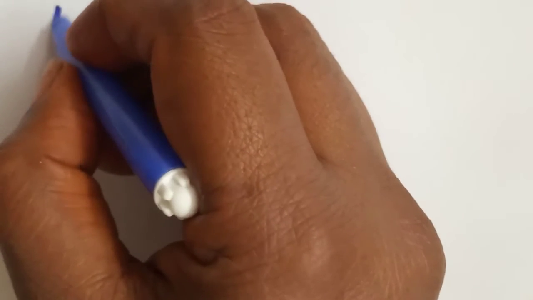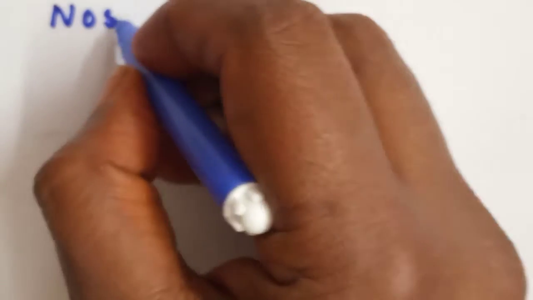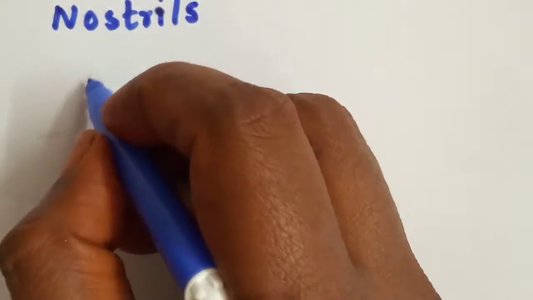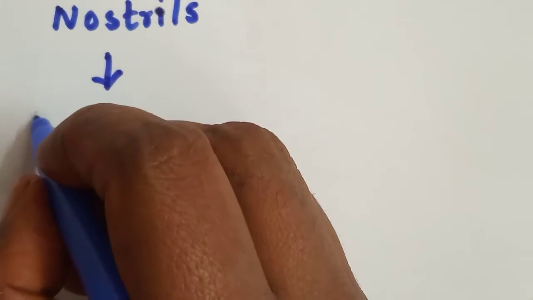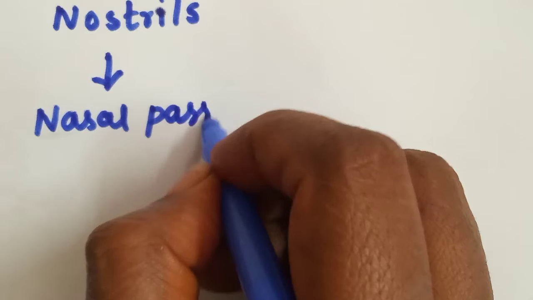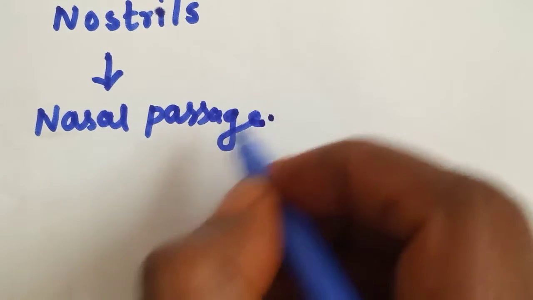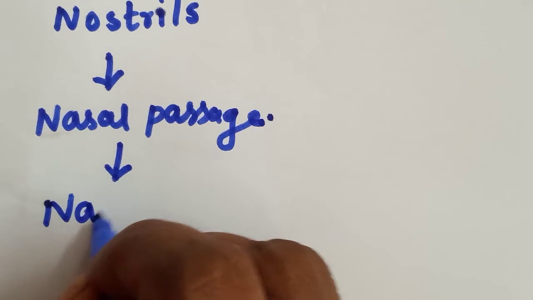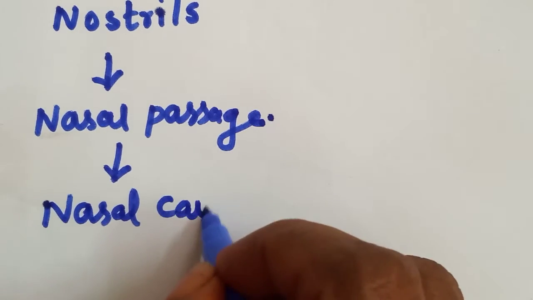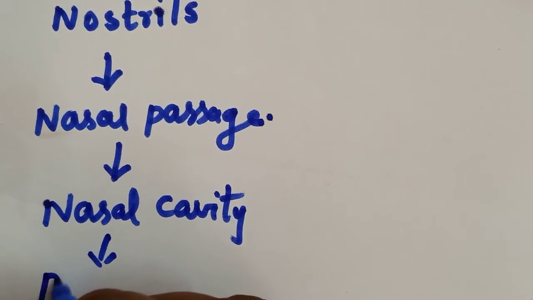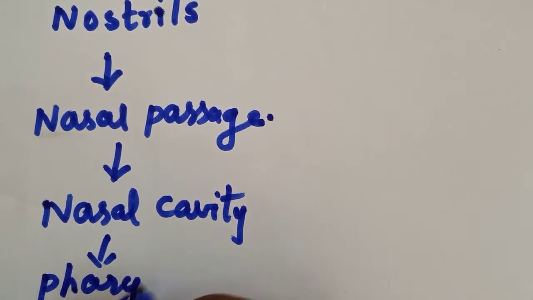Now, the passage of air through the respiratory system in human beings. From the nostrils, it will go to the nasal cavity or nasal passage. Nasal passage, nasal cavity, and next is the pharynx.